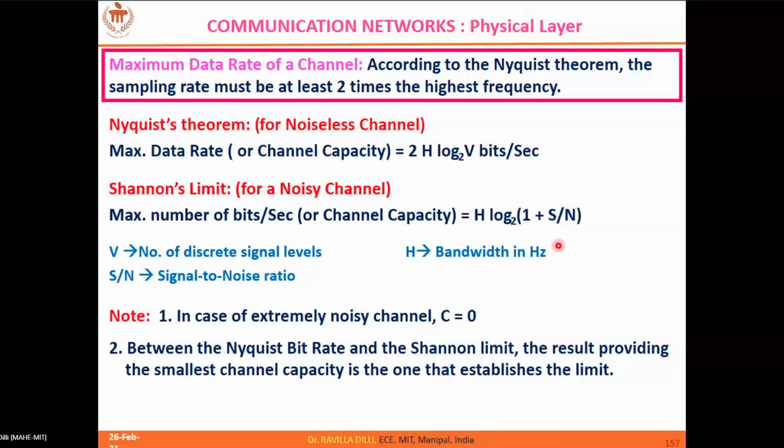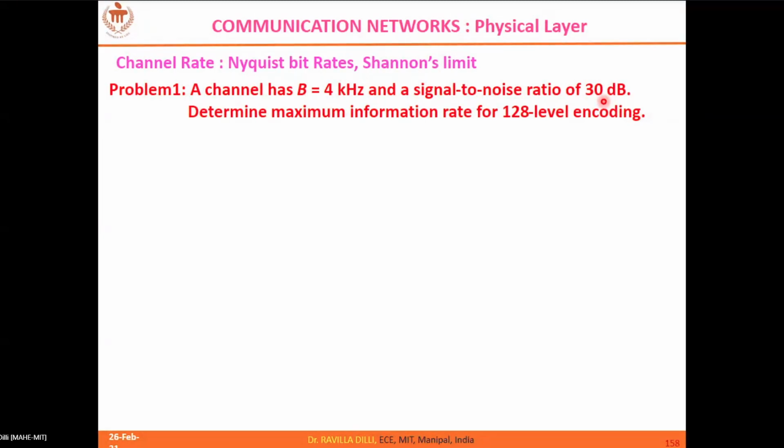So direct substitution you should not do. You have to take the equivalent decimal value. Okay, 30 dB equivalent decimal is how much? So 30 is equal to 10 log of SNR, 10 log SNR with base 10. So SNR value in decimal is 10 power 3, which is 1000. So 30 dB equivalent decimal value is 1000.